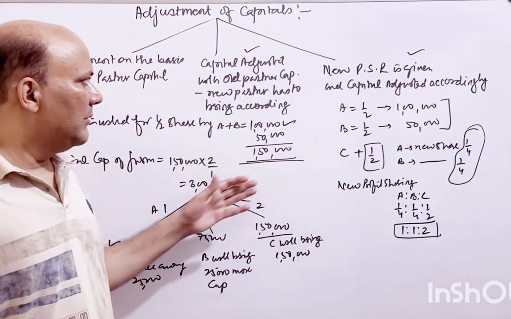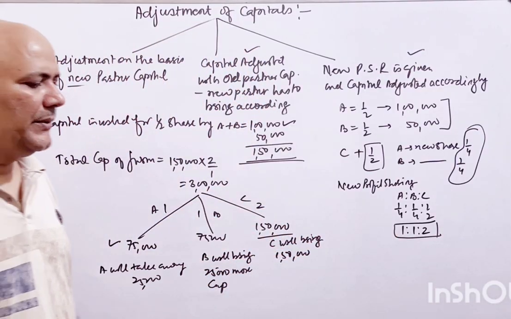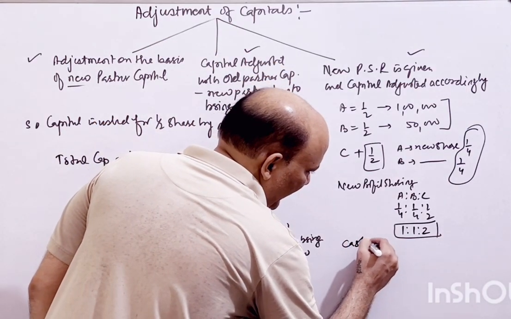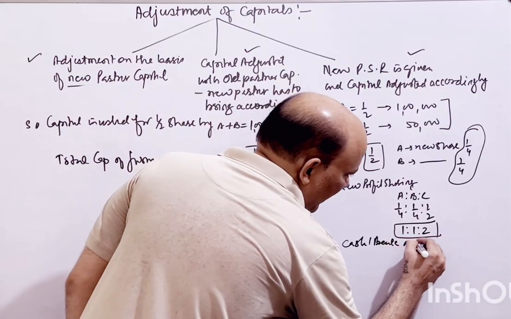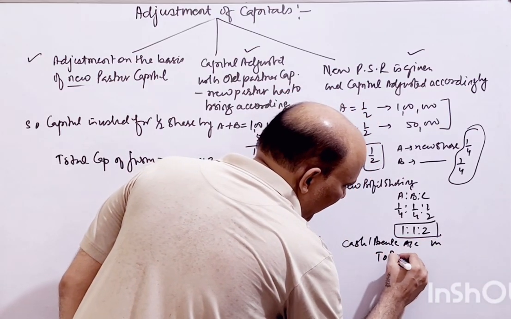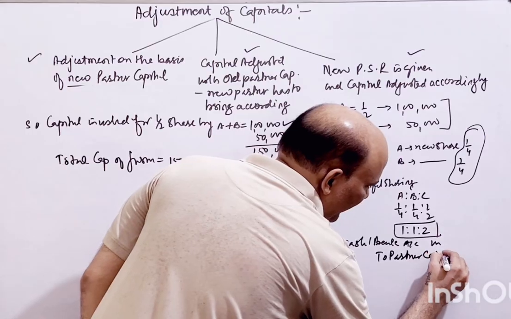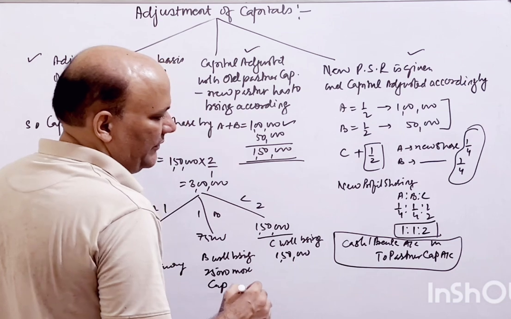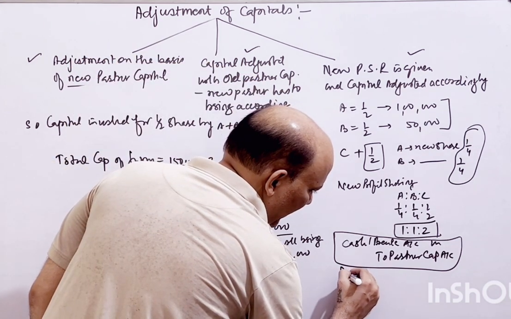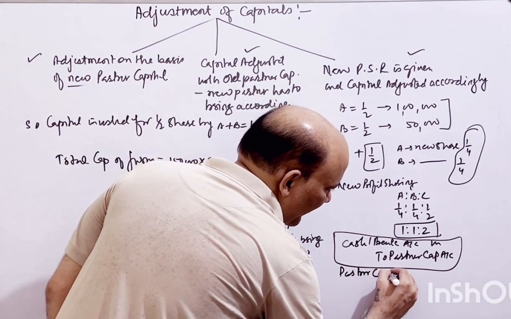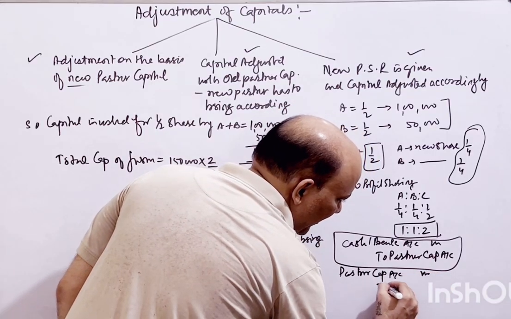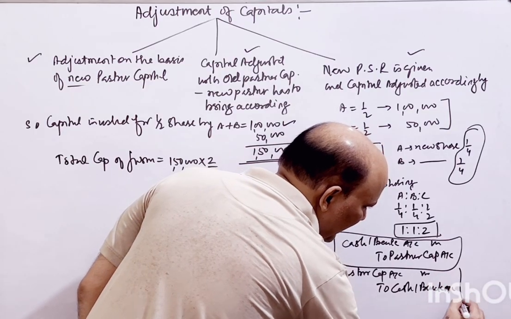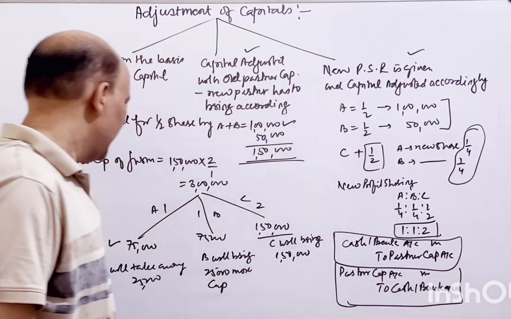And the journal entry, you know the journal entry for bringing in: whatever is being brought in, cash or bank account, debit to partners' capital account. This is the journal entry to bring in capital. And if they are taking away, then partners' capital account debit, credit what goes out, that is cash or bank. So this would be the entry if somebody is taking money out.